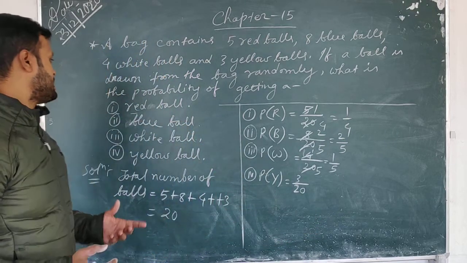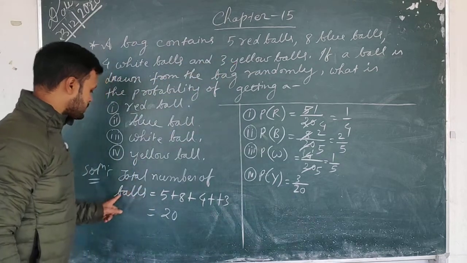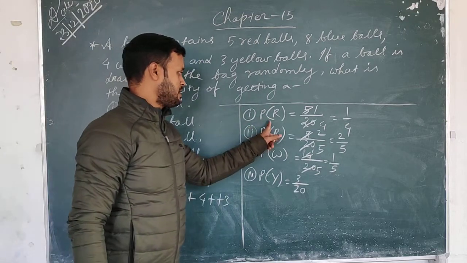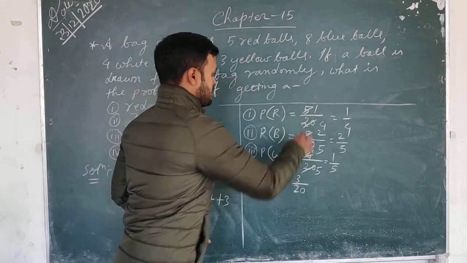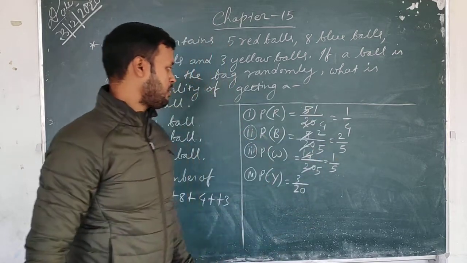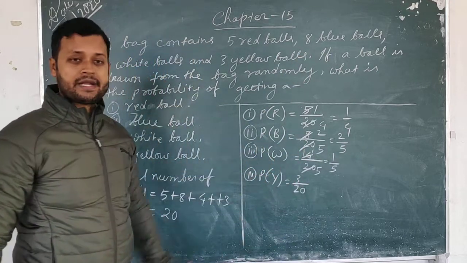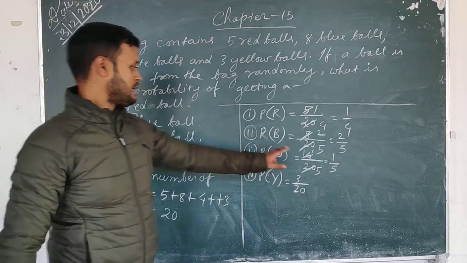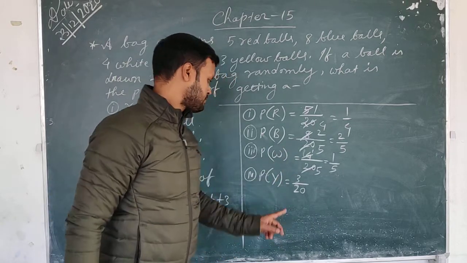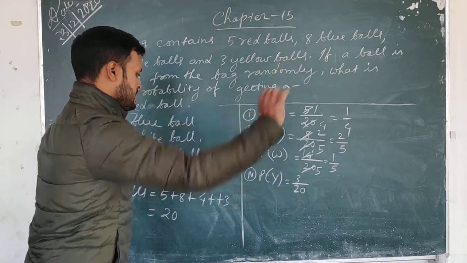So what is the probability that you will get a red ball? The number of red balls is 5. Find out the total number of balls: you add 5 plus 8 plus 4 plus 3, it will become 20. So the probability of getting a red ball is the number of red balls above and the total number of balls below. Cancellation, you get 1 by 4. For the blue ball, the number is 8, write 8 above and the total number of balls below. For the white ball, the number is 4, write 4 above and the total below, and cancel. And the yellow ball, the number of yellow balls is 3, so 3 by 20.